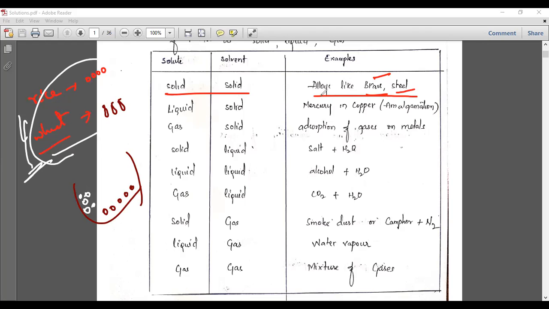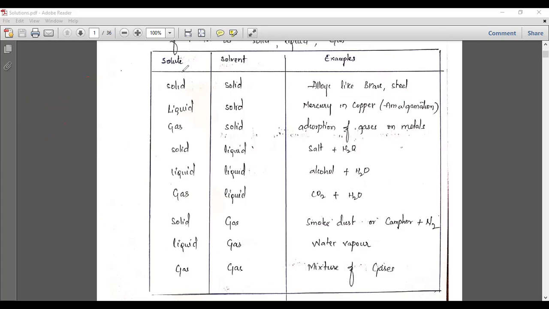But in the case of solids like alloys, brass, and steels, they are generally homogeneous, because both the solids are completely dissolving with each other. So that you should remember here. The solvent is a solid and the solute is also a solid; the examples are brass and steel. And the next is liquid in a solid. Here the solid is the solvent and the liquid is the solute, so the smaller quantity is the liquid and the larger quantity is the solid.